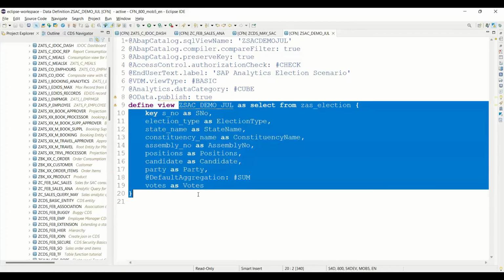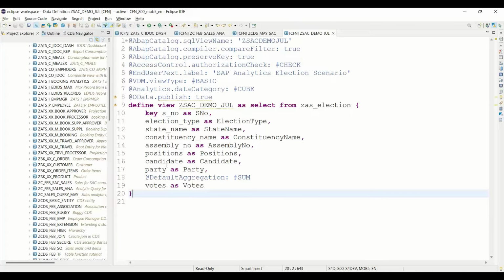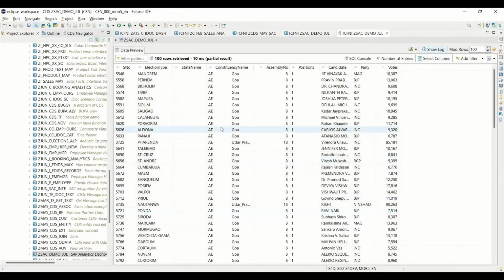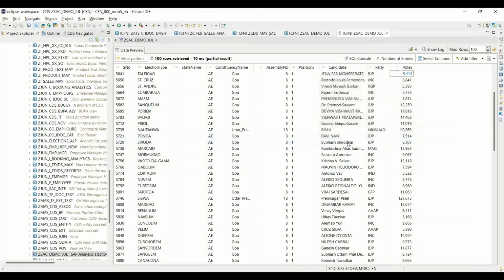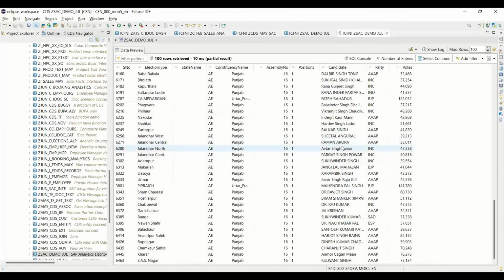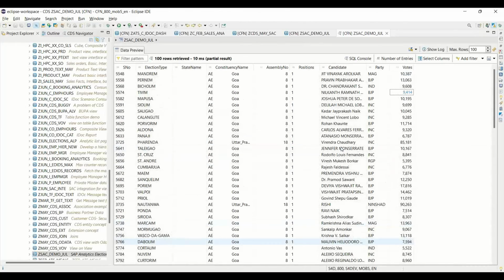This is our view which we created, just very simple data holding the election results. I execute and you can see we have the election type, the constituency, assembly number, the candidate name, the party name, and how many votes this particular party member has got. So this is all the results of those 4 states of the elections that happened in 2022. This data was prepared by me before this session for demonstration purposes.